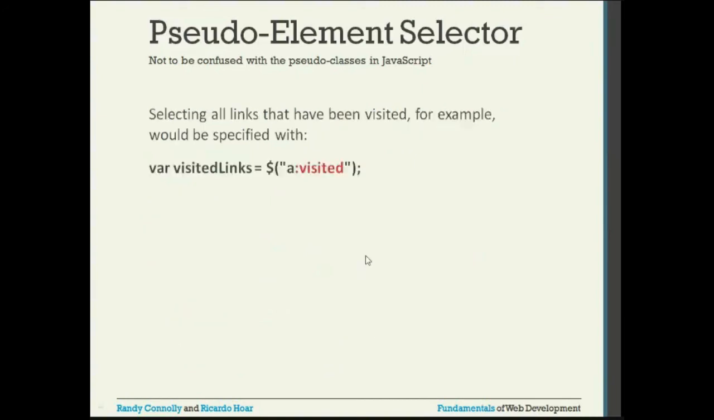Selecting all the links that have been visited. I will just give an example. Suppose you have a requirement to see all the links that have been visited by the user, then you can use this particular way, jQuery inside the bracket a:visited. So it is going to get all the links which are visited by the user, and that will be stored in the visited links.